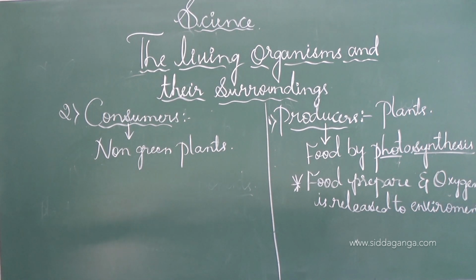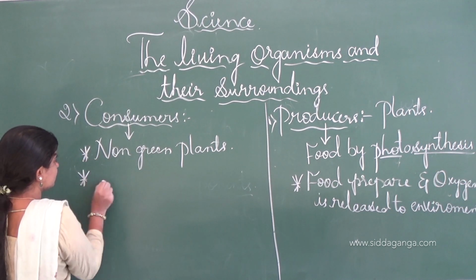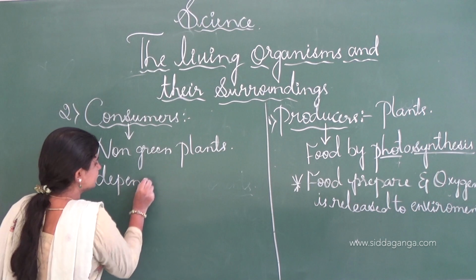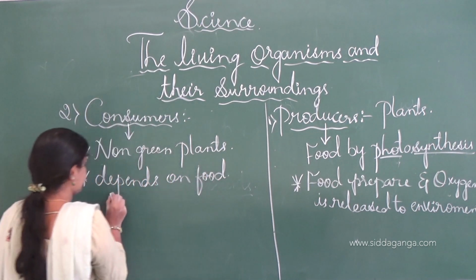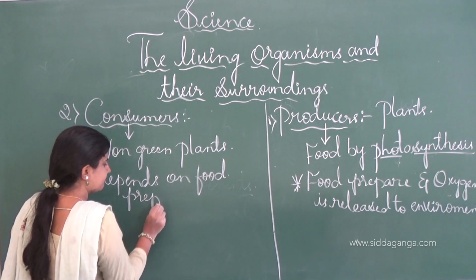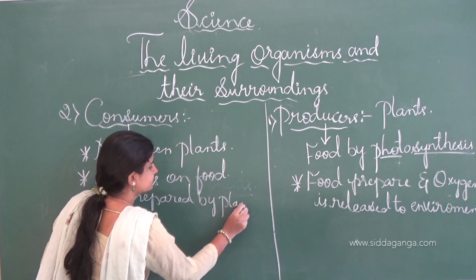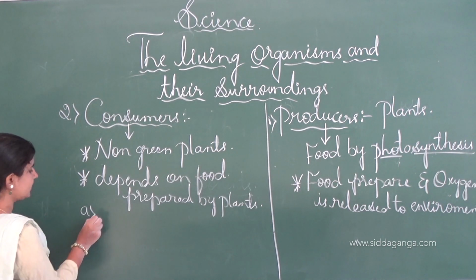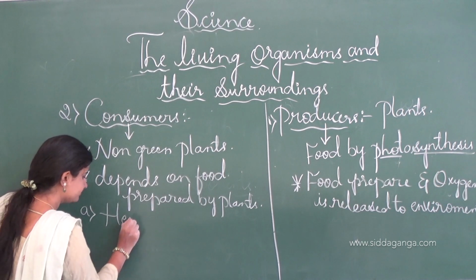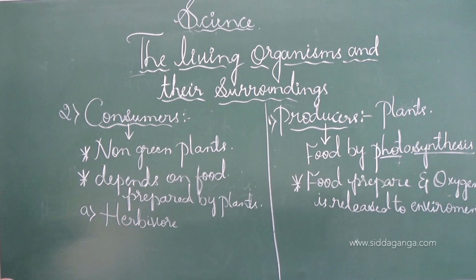Consumers depend on food prepared by plants. There are again three types, in which the first one is the herbivore. Herbivore.